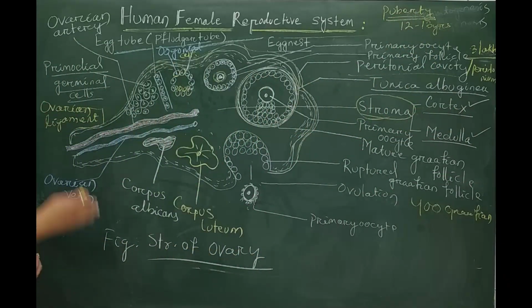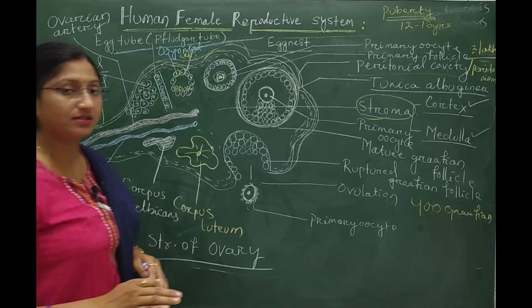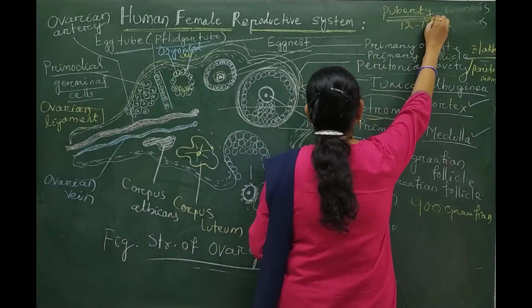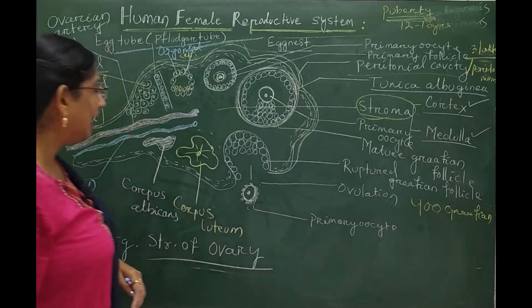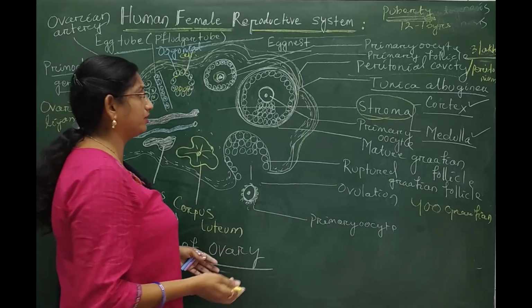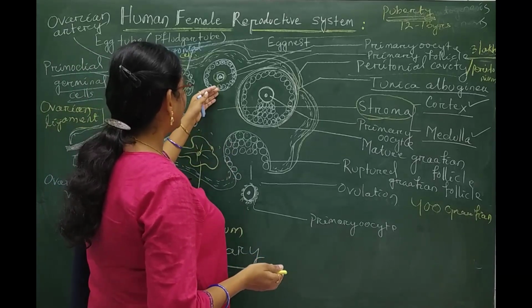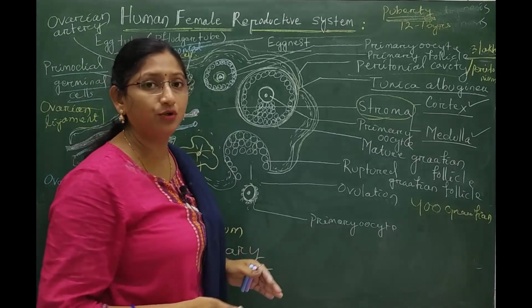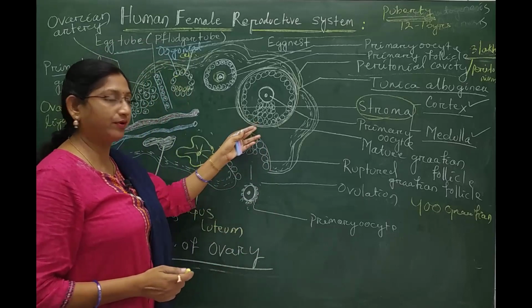After puberty, the primary follicles get converted into mature Graafian follicles.